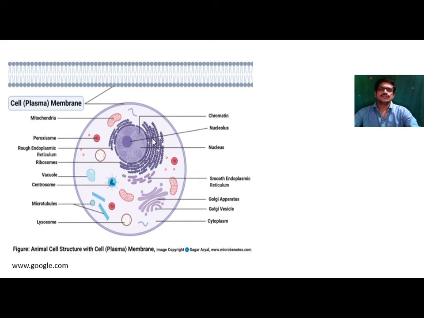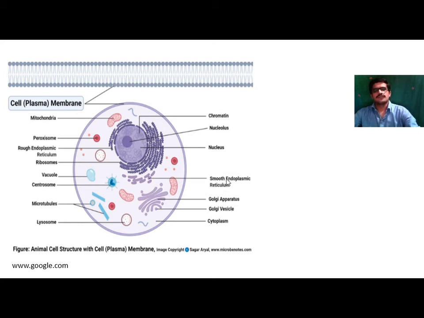This endoplasmic reticulum consists of two types, rough endoplasmic reticulum and smooth endoplasmic reticulum. If ribosomes are present, it is called rough. If ribosomes are absent, it is called smooth endoplasmic reticulum.